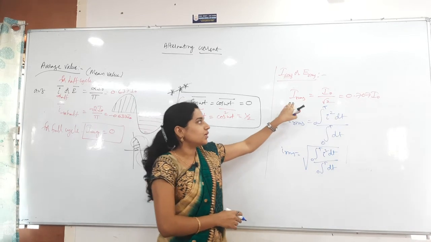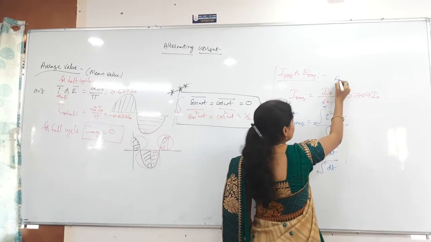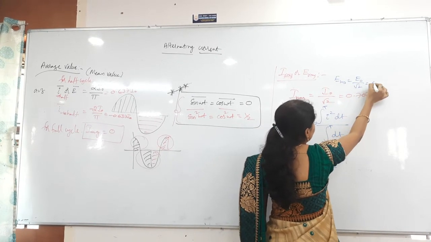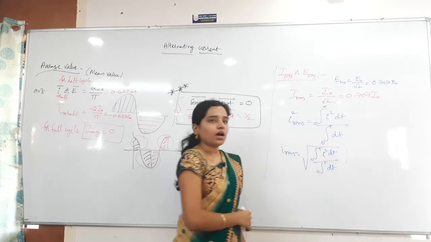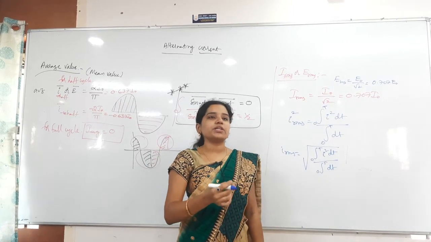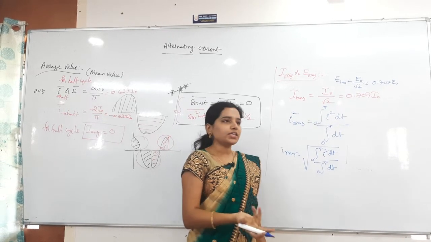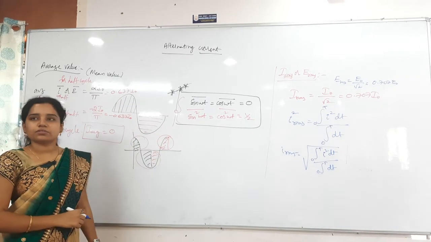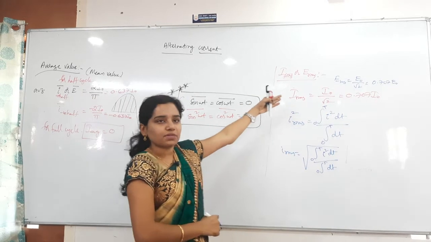you take I RMS equals I naught by root 2, or E RMS equals simply E naught by root 2. That is how many times? 0.707 times E naught, or we can say 70.7% of E naught in percentages. This one is also correct: 63.7% of I naught is the average value, while this is the RMS value.